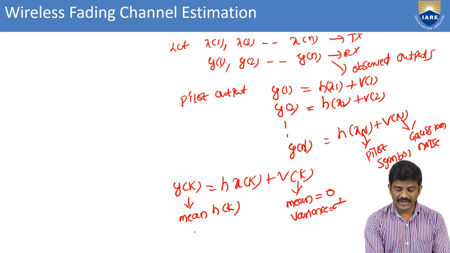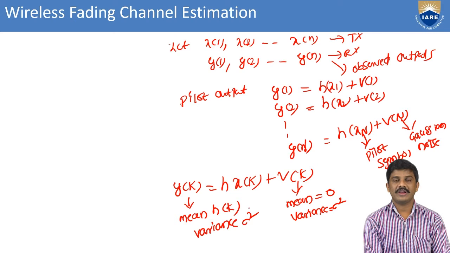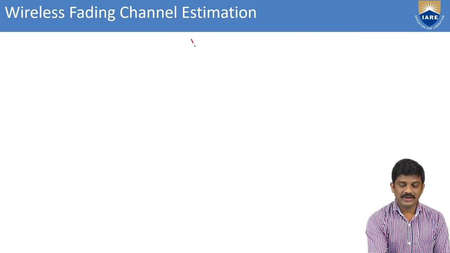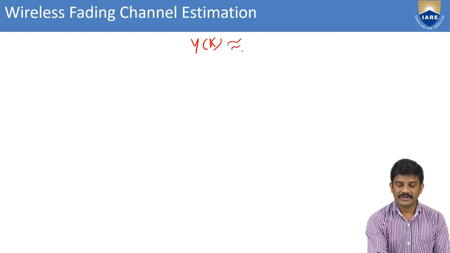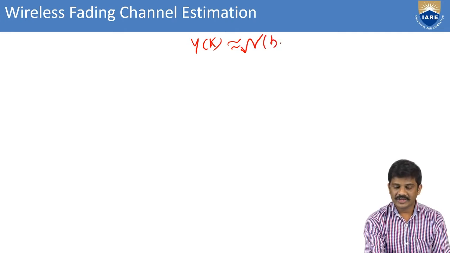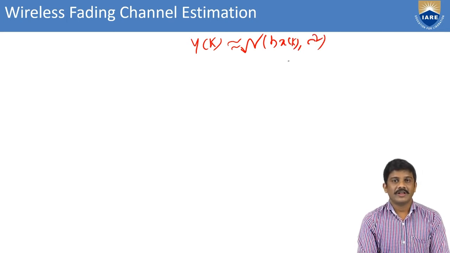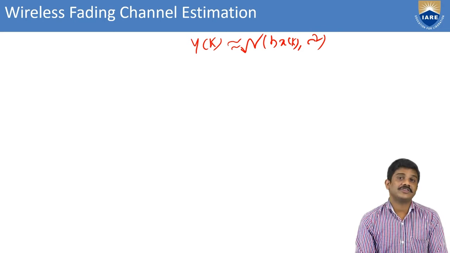Okay, and the variance also comes under the noise, that is sigma square. Like that we can find out the mean and variance. In this one, coming to y of k approximately, we are taking the script N, that is h of x of k comma sigma square. This comes under the estimation value of the output, that is the pilot symbol.